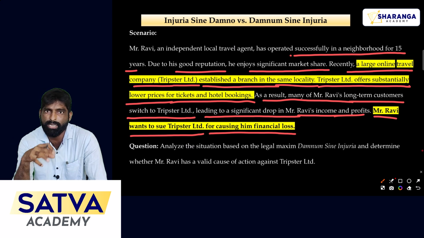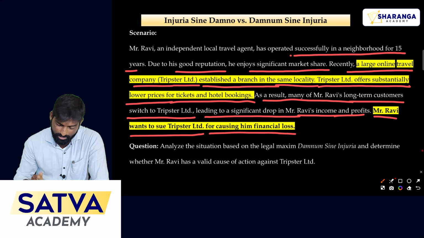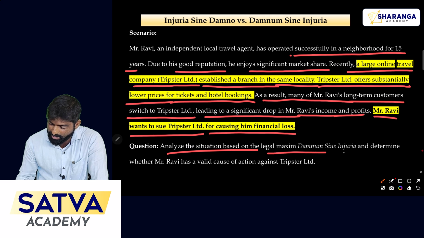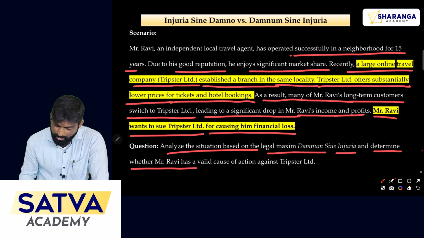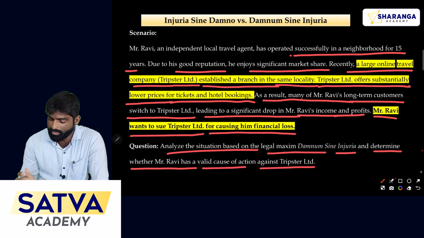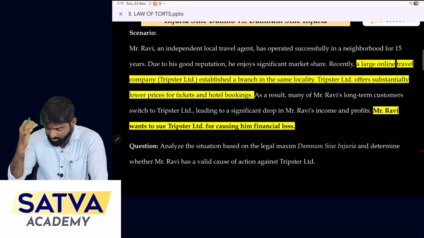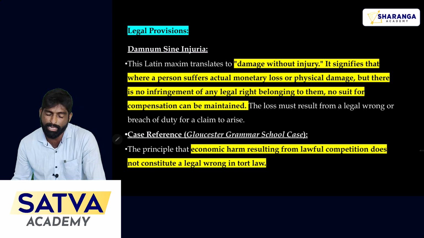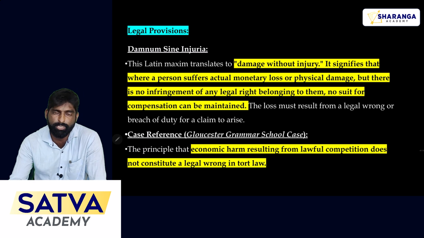Being a legal advisor, you have to advise Mr. Ravi in this case. Now you have to analyze the situation based on the legal maxim damnum sine injuria and determine whether Ravi has a valid cause of action against Tripster Limited. Let's see the applicable provision for this question. Now you have to apply the damnum sine injuria concept to this scenario. Let's see what damnum sine injuria says.